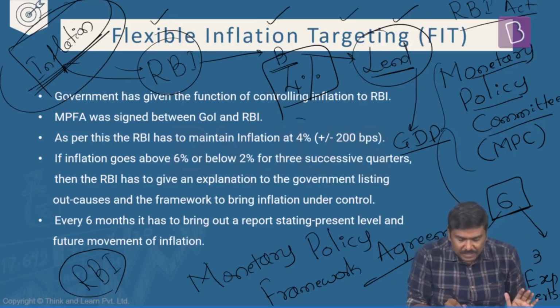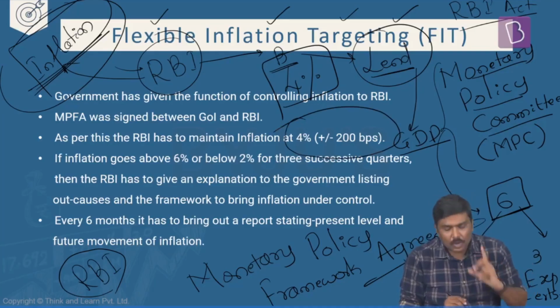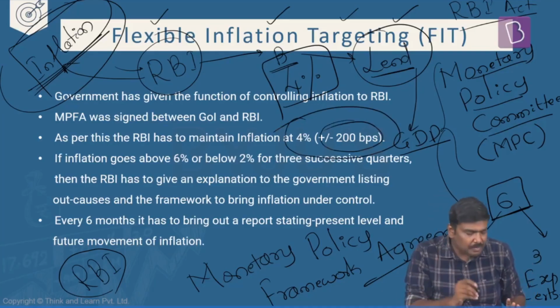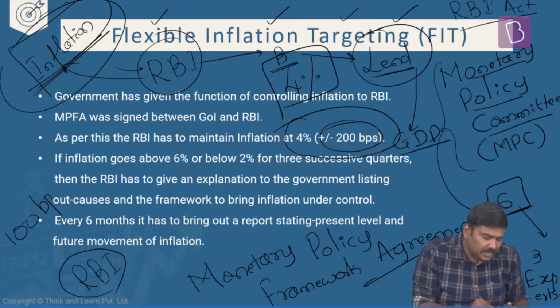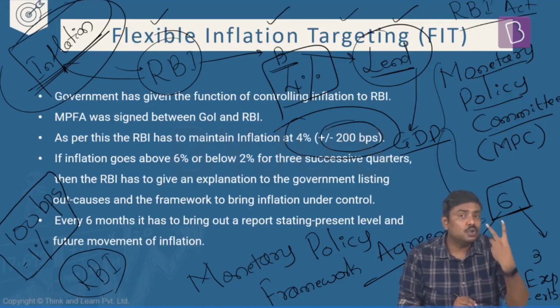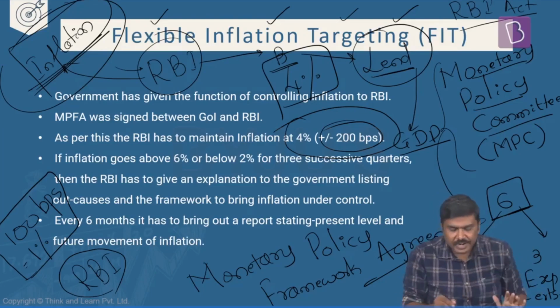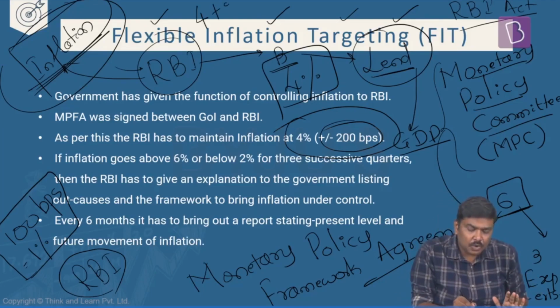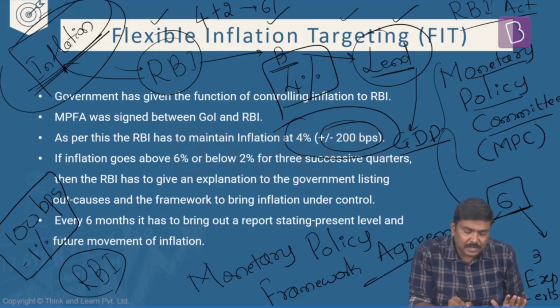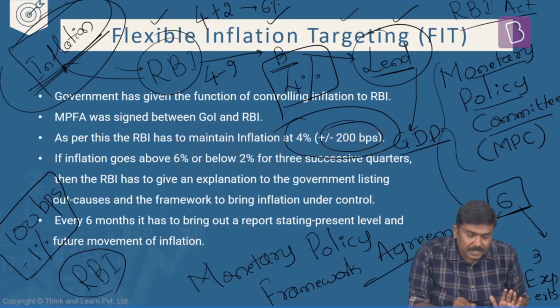Government of India says you will have to maintain inflation at 4% plus or minus 200 basis points. Now, what is the idea of 200 basis points? Simply remember this. 100 basis points is equal to 1%. So 200 basis points will be equal to 2%. So RBI can allow the inflation rate to reach from 4% to 4 plus 2, 6%. And it can allow the inflation to fall up to 4% minus 2, that would be 2%.